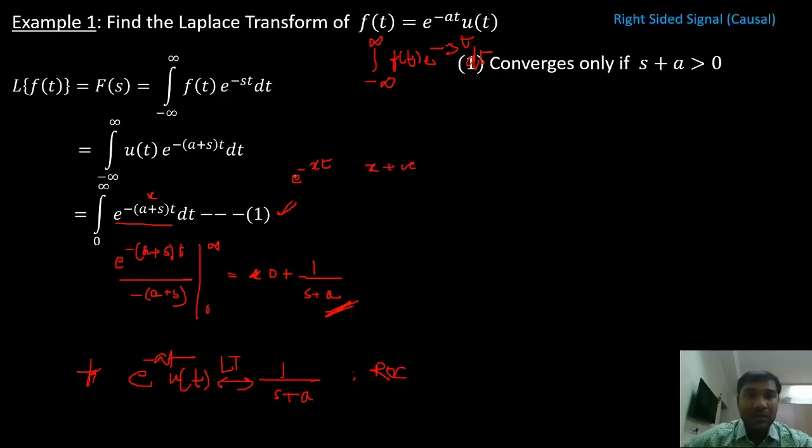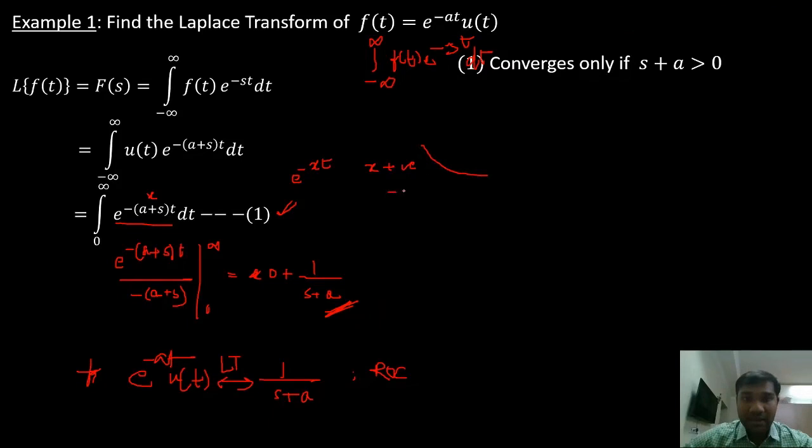So what happens? E power minus a positive value in t is nothing but a decaying exponential. So when we go towards infinity, the value is going to converge.